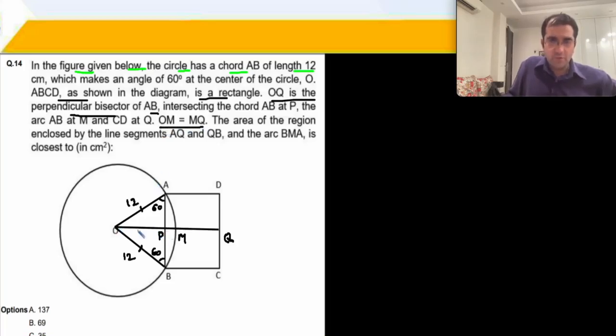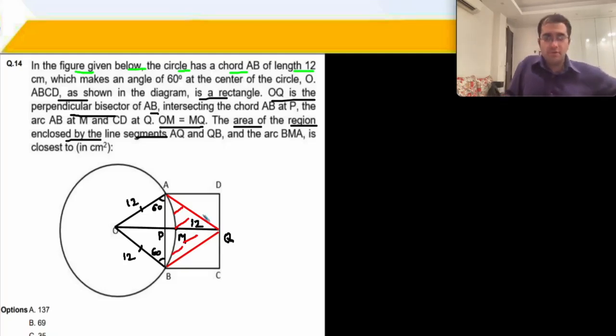So OM is, of course, radius 12. MQ also becomes equal to the radius. The area of the region enclosed by the line segments AQ and QB. I need some line segments now. Area enclosed by AQ, QB, and the arc BMA. And the arc BMA will mean this region.